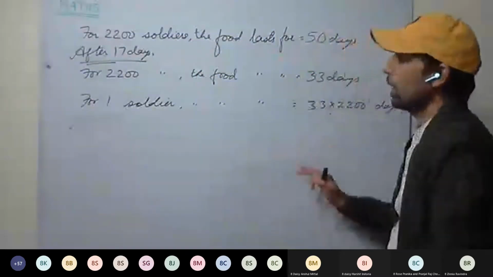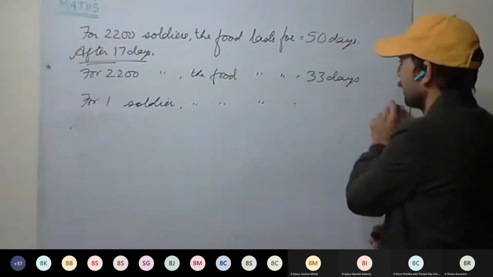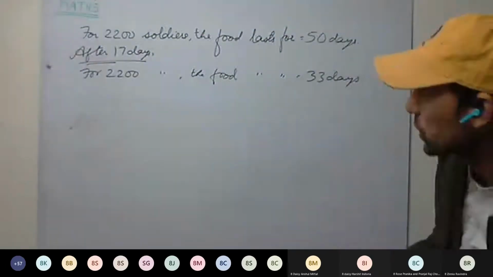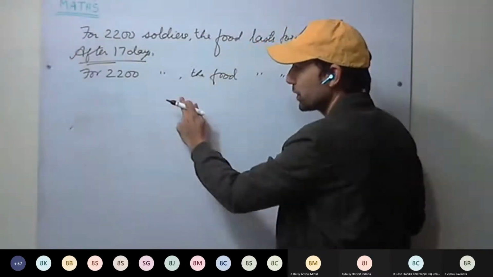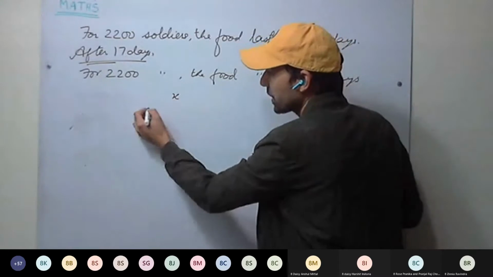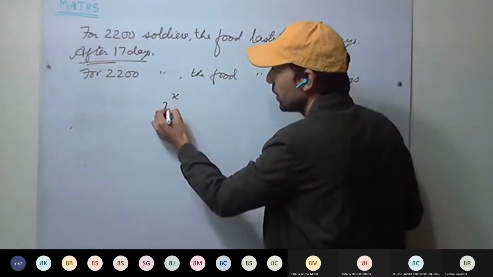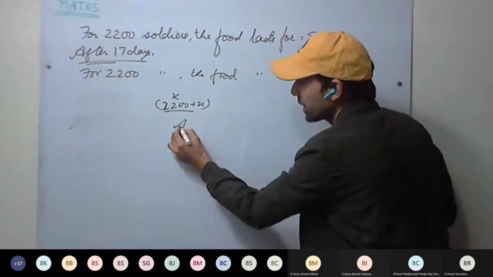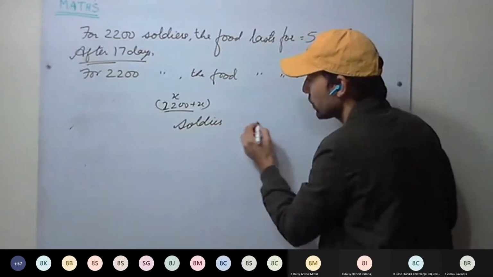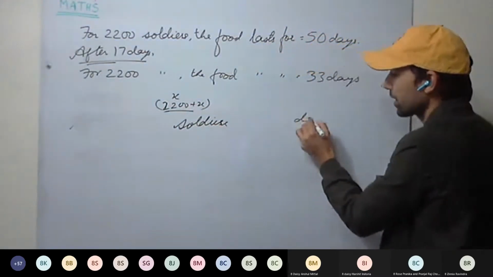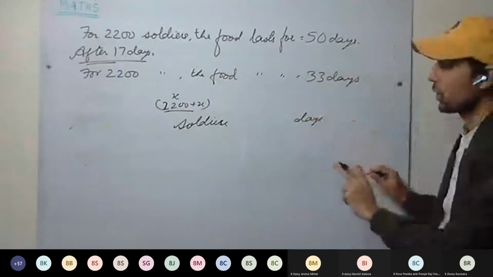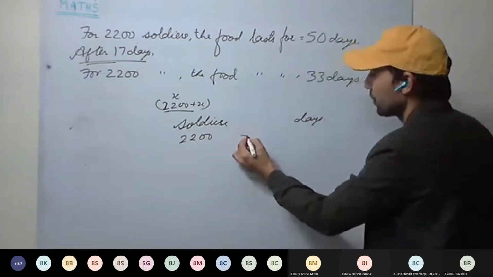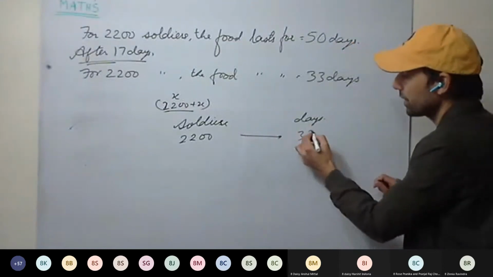Okay, so after 17 days, this is there. So now see here, let the number of soldiers joined later be X. So after 17 days, number of soldiers will be 2200 plus X. Now see here, this side we are having number of soldiers, and this side number of days the food lasts for. When the number of soldiers are 2200, the food lasts for how many days? 33 days.